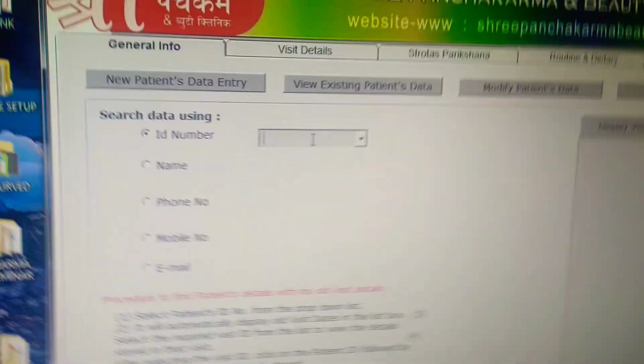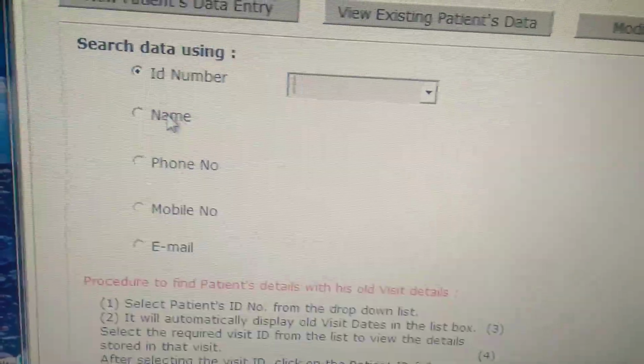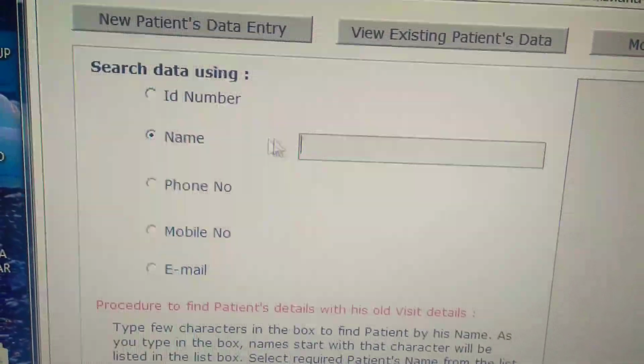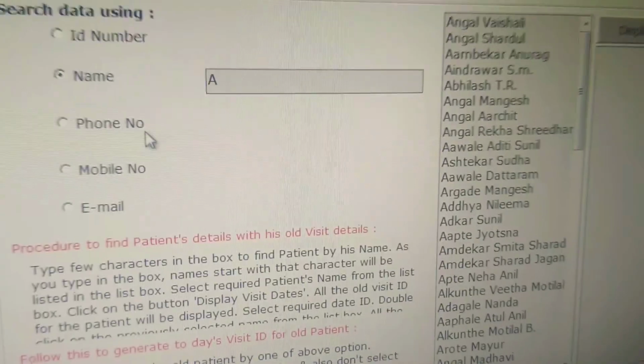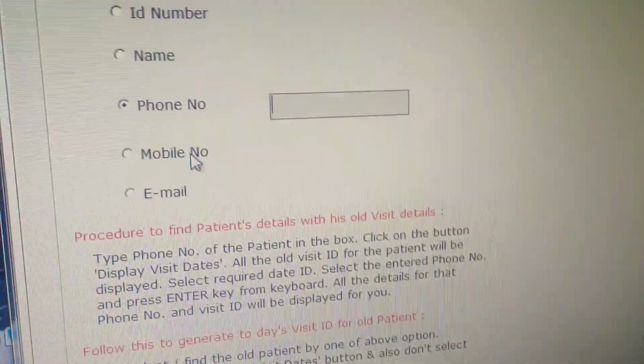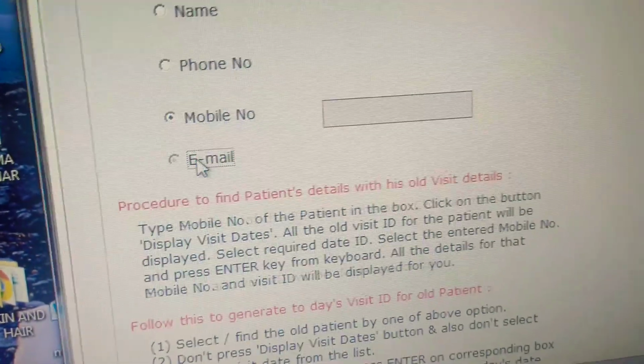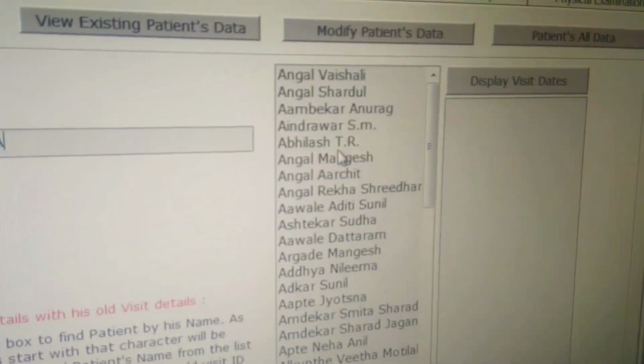Here you can identify it by ID number, but you will not remember ID number, so you can identify by name also like this, or phone number also, or mobile number, or email, whichever you remember. By all names you can select that patient.